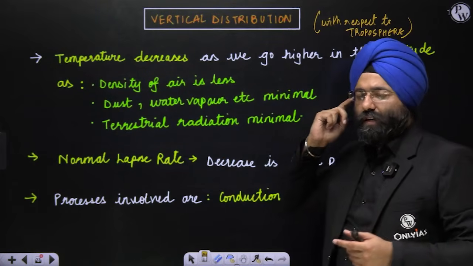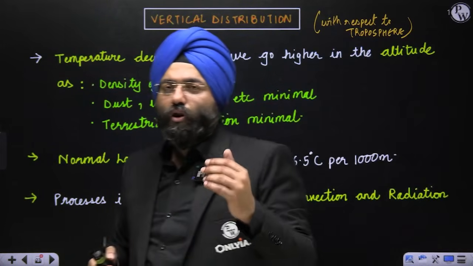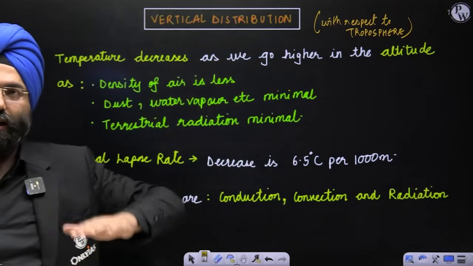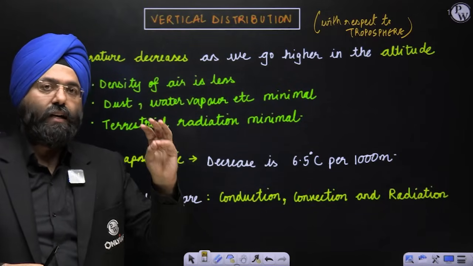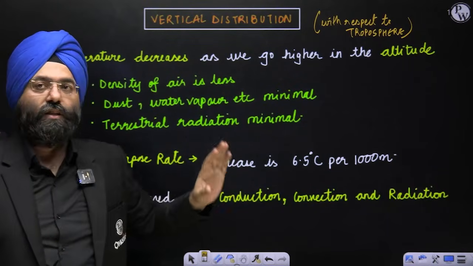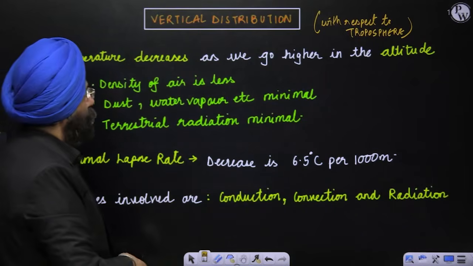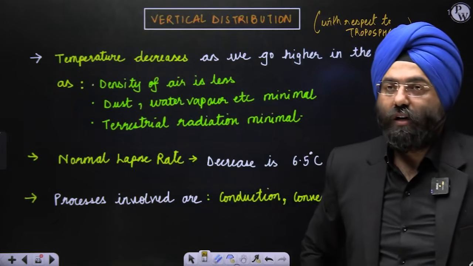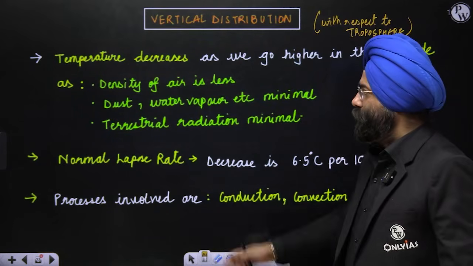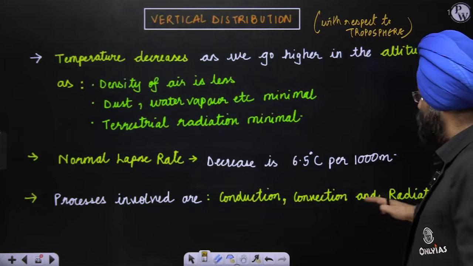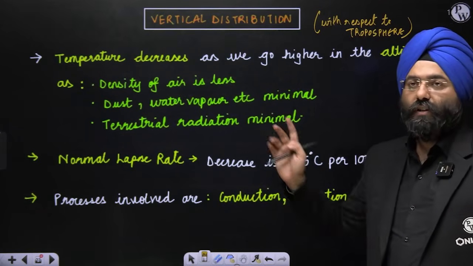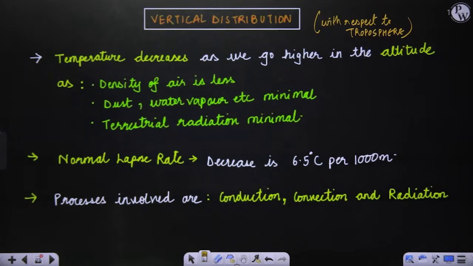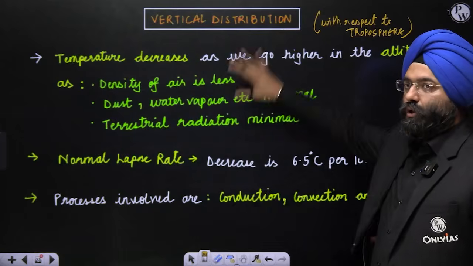Now the processes that are involved when we talk about the vertical distribution of the temperature are conduction, convection and radiation, which you've already studied. You know that we have not mentioned advection here. Why? Because we're talking about vertical right now. So vertical distribution is conduction, convection and radiation. Clear, everybody? Please note it down. This is basically with respect to the troposphere.